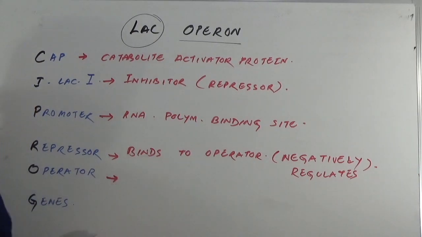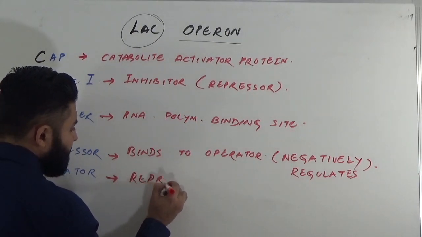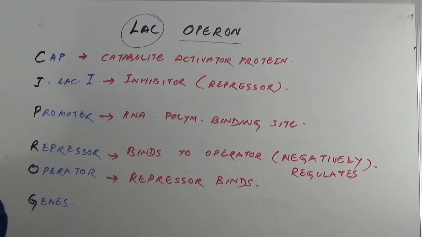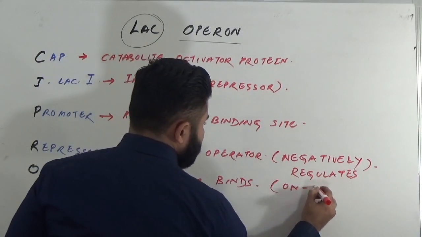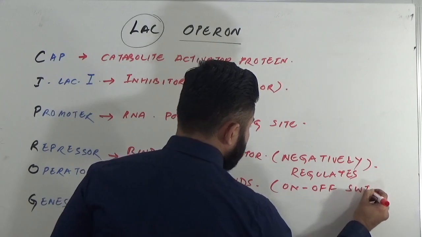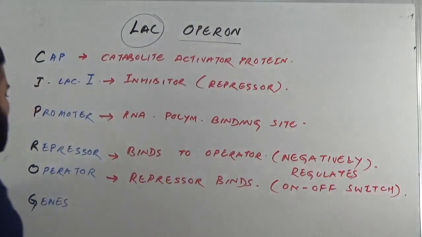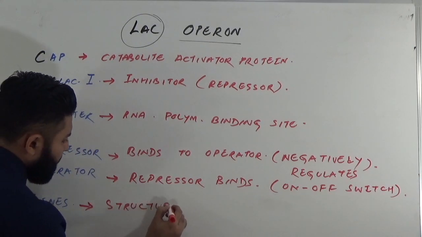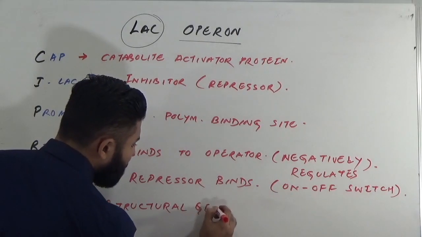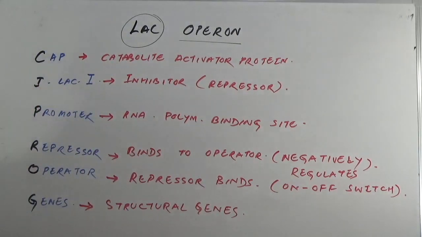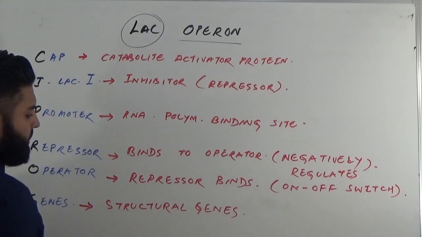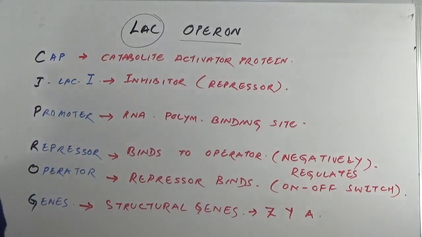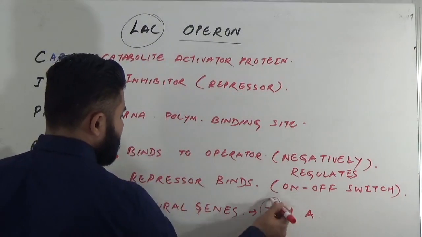Operator is the site where repressor binds. Some books refer to operator as an on-off switch. The genes are structural genes. Structural genes means what? Basically, these are the ones whose expression is necessary for the synthesis of enzymes to break down lactose. Now, what are those genes? Lac Z, Lac Y, and Lac A. Individually, we will discuss this in a while.